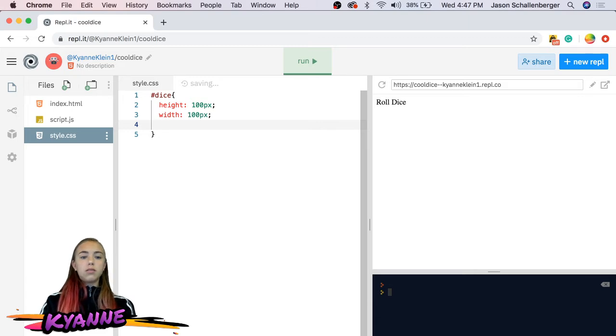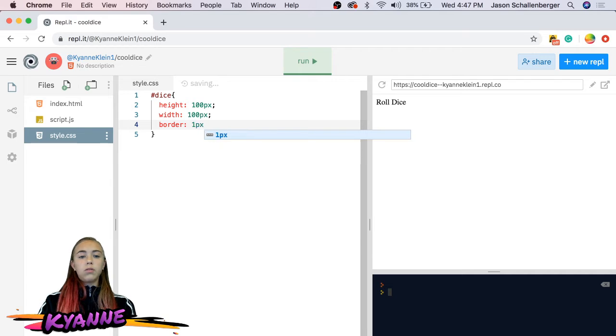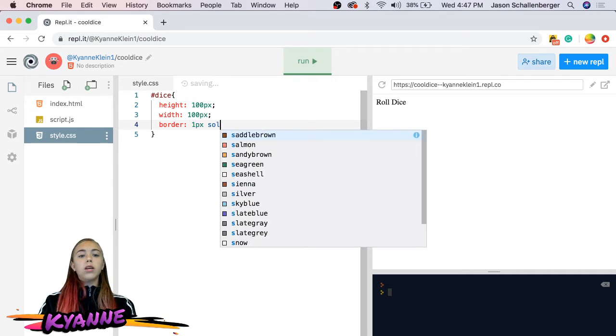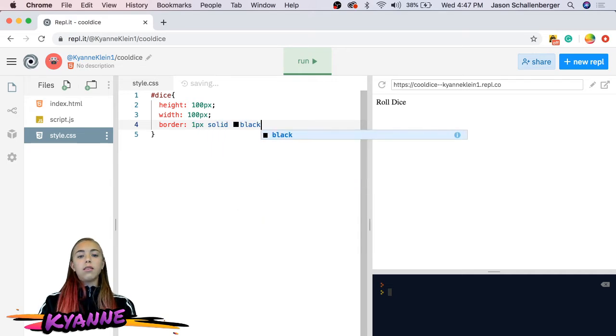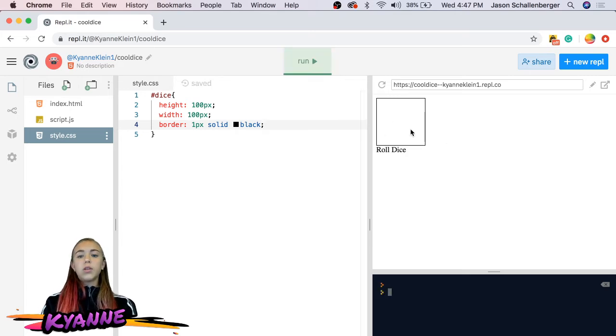And let's give it a border of 1 pixel solid black. So this is going to be our box that when we click on this, there will be a random number that shows up in here.